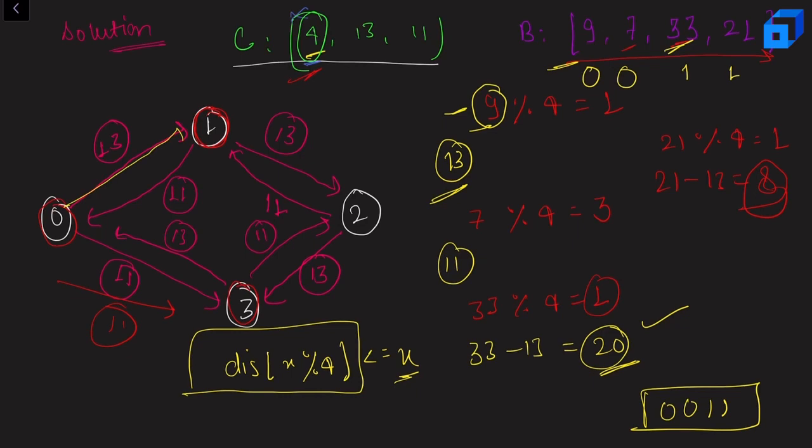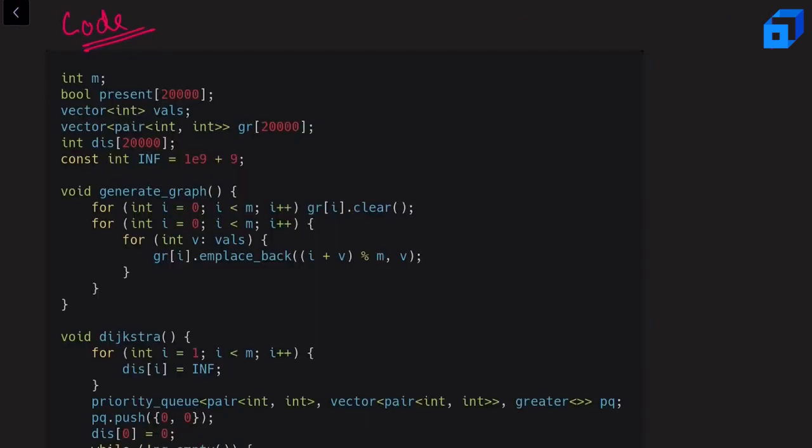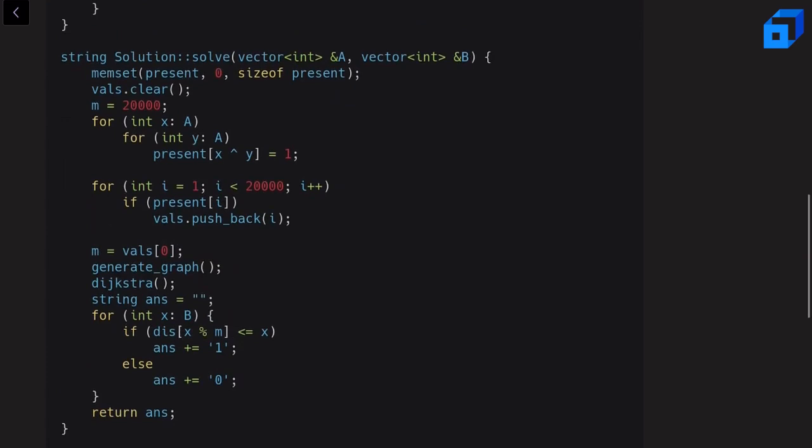Now let us look at the pseudocode for this problem. We are going to start from the solution function. First we are given the input as array A and array B. Then we are calculating each and every XOR we can have, and we are storing it in an array named present. Why are we doing so? We are actually trying to generate all the coins here.